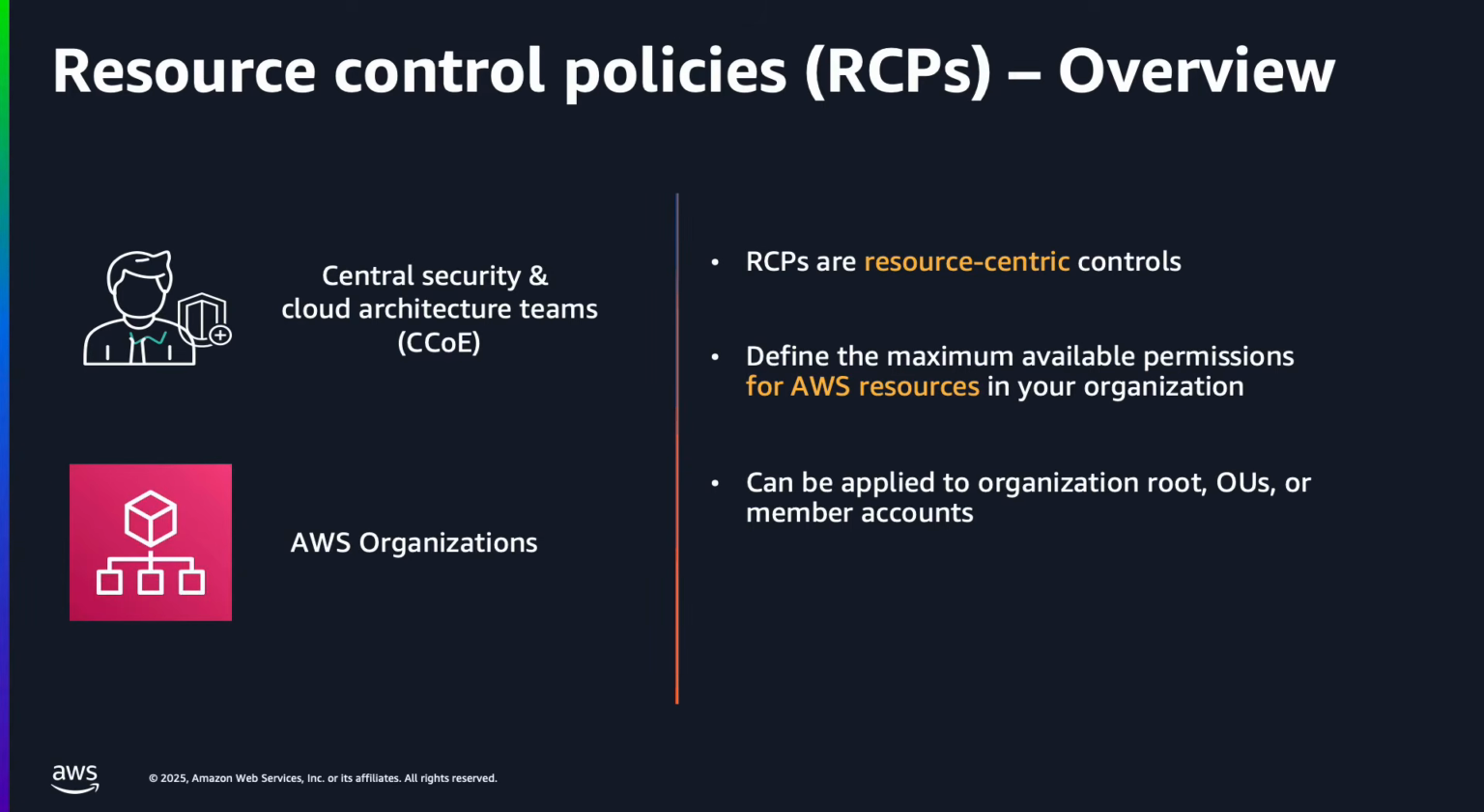We also have resource control policies, which are preventative security controls designed to establish a data perimeter and restrict external access to AWS resources at scale. For example, an RCP can ensure that S3 buckets are only accessible by principals within your organization. Like SCPs, RCPs can be applied at the organization root, OU, or account level. And both policy types are available to AWS customers at no additional cost.